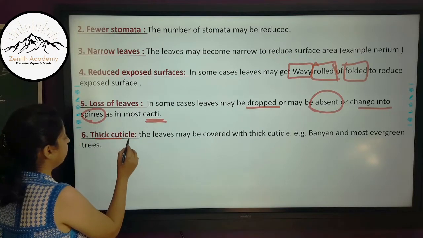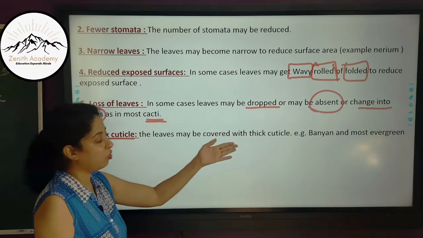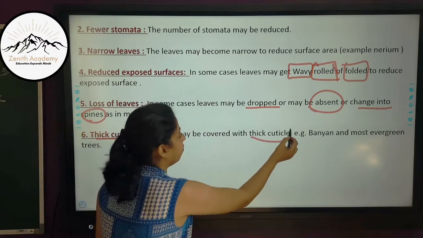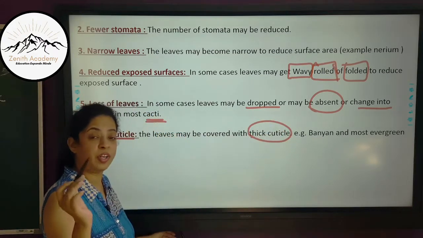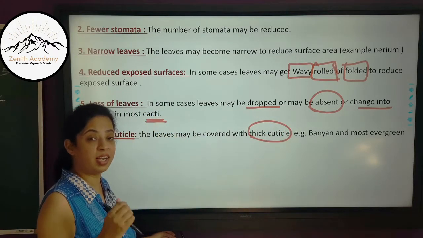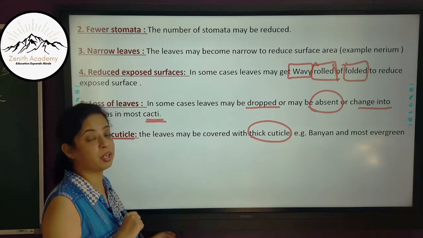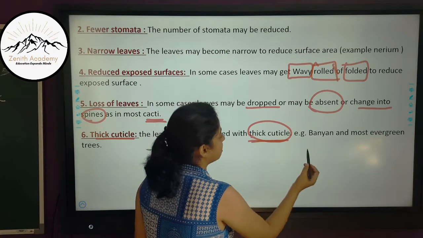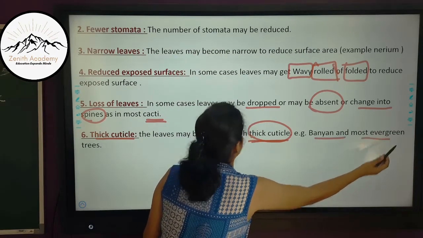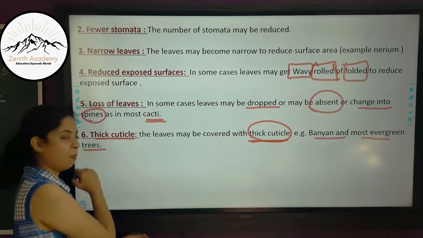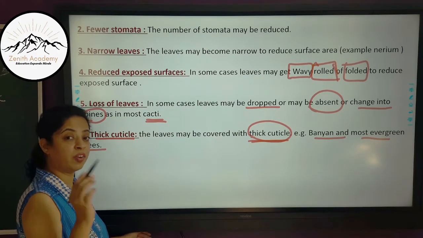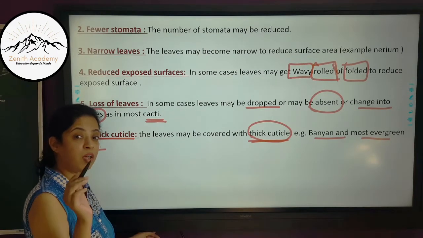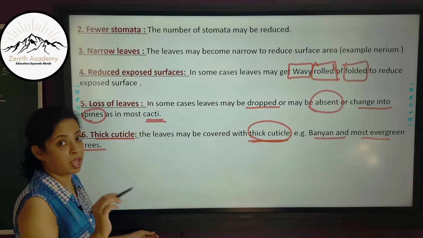Then thick cuticle. The leaves may be covered with a thick cuticle. We have studied in our last video about cuticular transpiration that if the cuticle is thick, the transpiration is less. So thick cuticle, for example in banyan and most evergreen trees. That is why evergreen trees are able to survive in harsh summer climates as well.